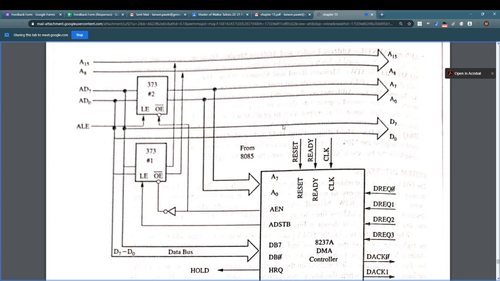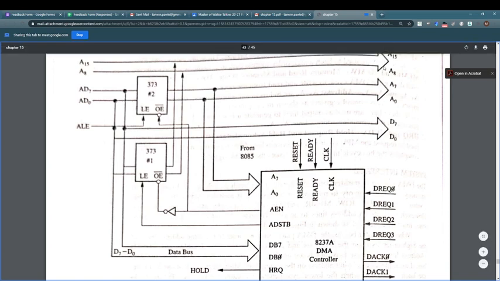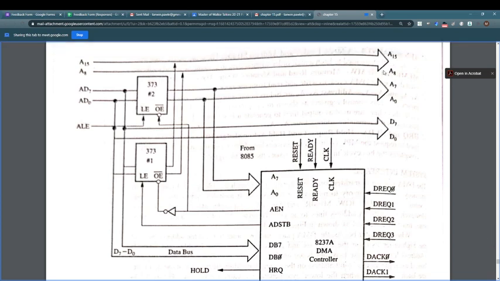To assert the enable, it activates AEN, and it also activates the strobe. Third, it places the 16 bits on the address bus. After transferring the first byte, the latch is updated when the lower byte generates a carry, that is a borrow.